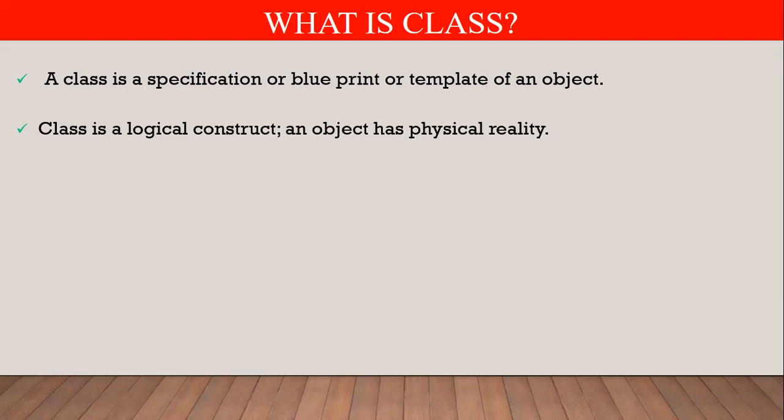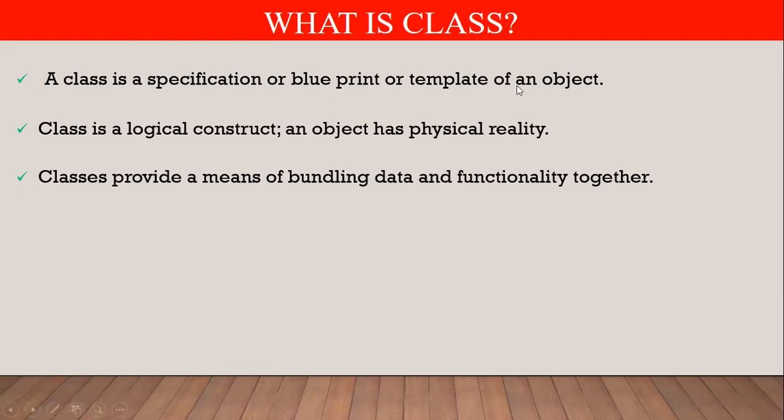Class is a logical construct where an object has physical existence. Class provides a means of bundling data and functions together. What is the meaning of this line? Actually, what does a class contain? A class contains data members and data methods under a single unit. Suppose this is a bird class, and the bird class contains data members, properties and behavior. We define data members and methods under a single entity that is known as the bird class.